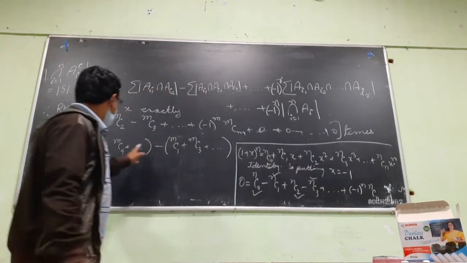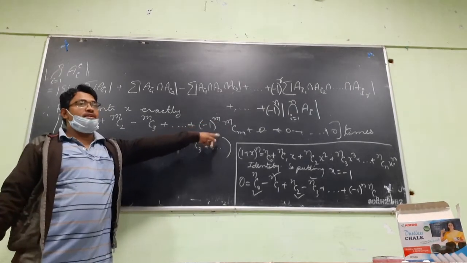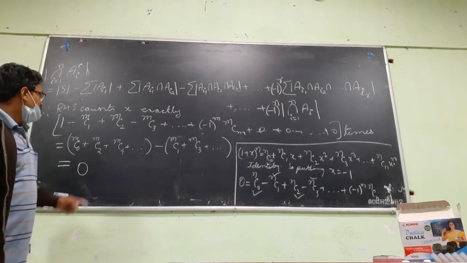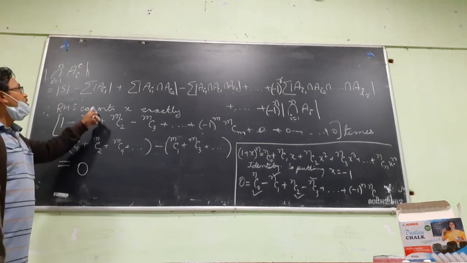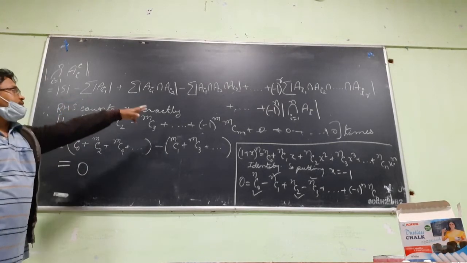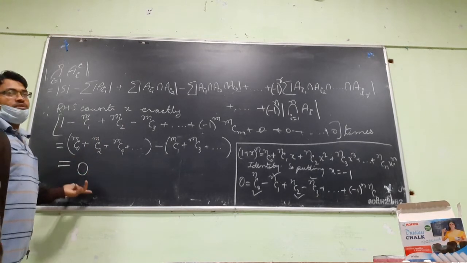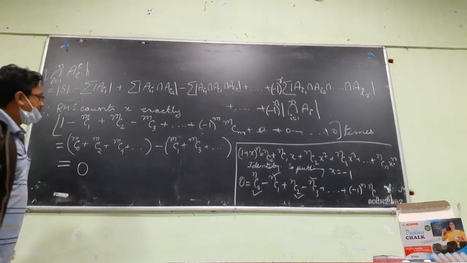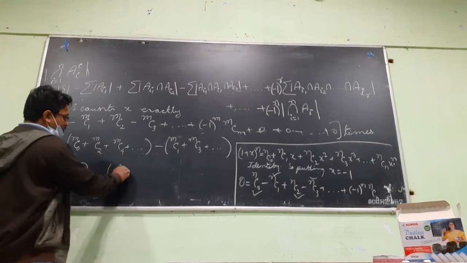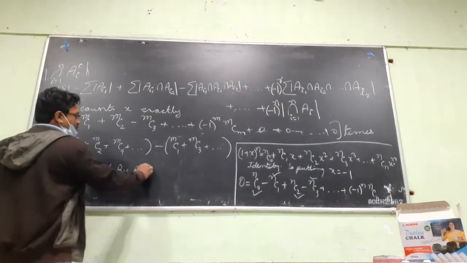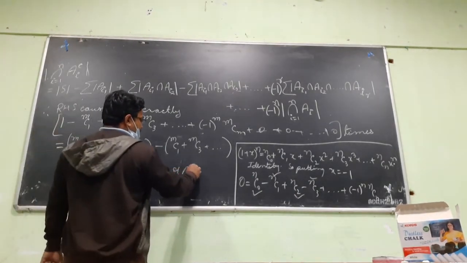Okay. So here you have all those, MC0 to MCn, everything is there. Okay. So this sum is 0. So ultimately, an element which belongs to exactly n of these sets contributes 0 to the right hand side, to the count. That means that element is not counted. So this is actually equal to 0 by property of binomial coefficients.